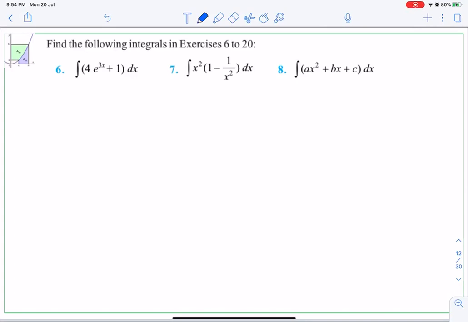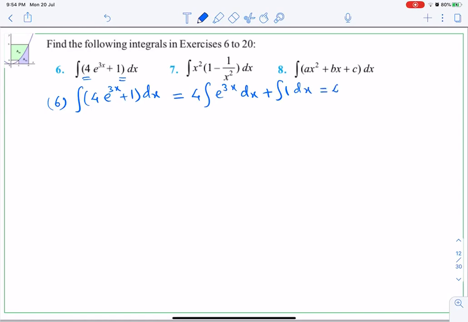Now next question, question number 6. Integral of 4 e raised to 3x plus 1. Look here, they are using the bracket here, isn't it? So please remember that you have to use the brackets. This is equal to, I'll separate first, 4 e raised to 3x dx plus integral 1 dx.